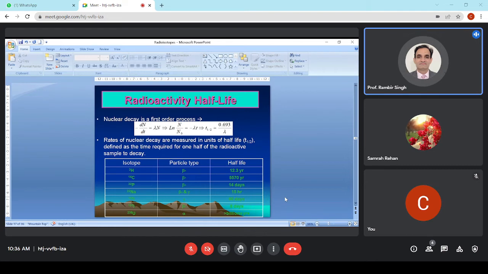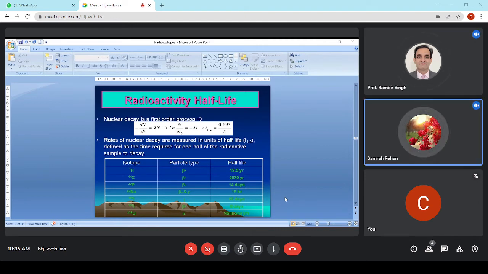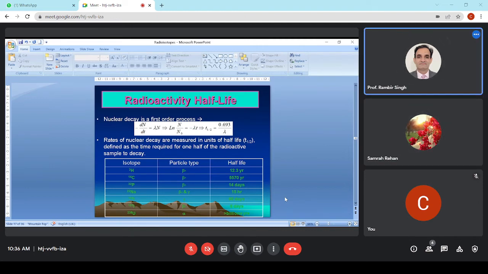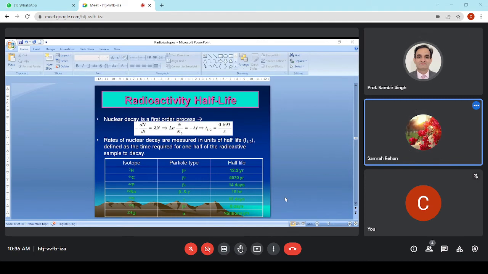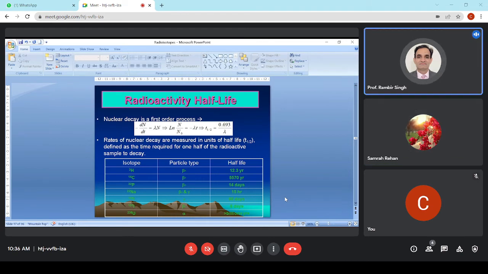How is it preserved? Suppose we have a large forest and then a volcanic eruption. In that eruption, some of the plants will be preserved as such.